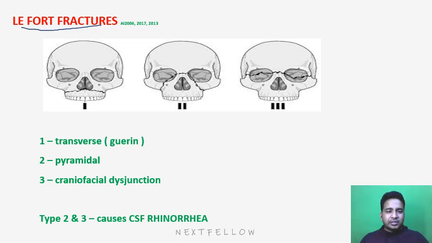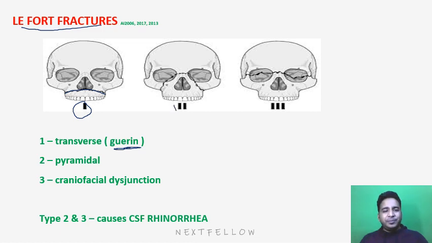So look at this type 1. This fracture line is going like this. So it is involving the maxilla bone. This is my maxilla bone. The palate is involved. The floor of the nose is involved. So basically this is a transverse fracture, which is also known as Guerin fracture.